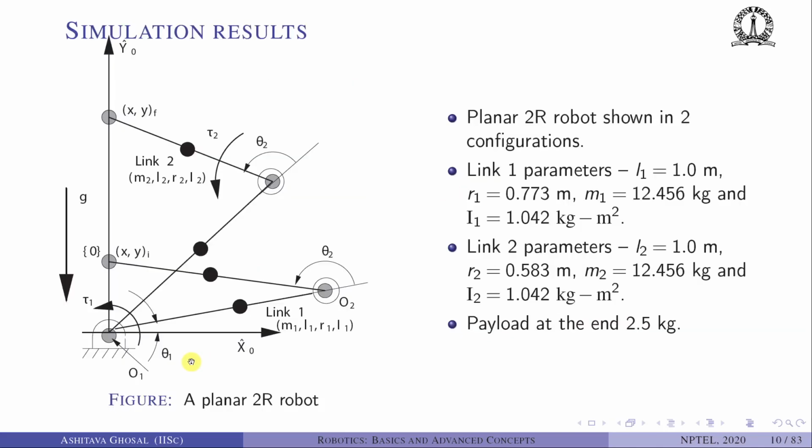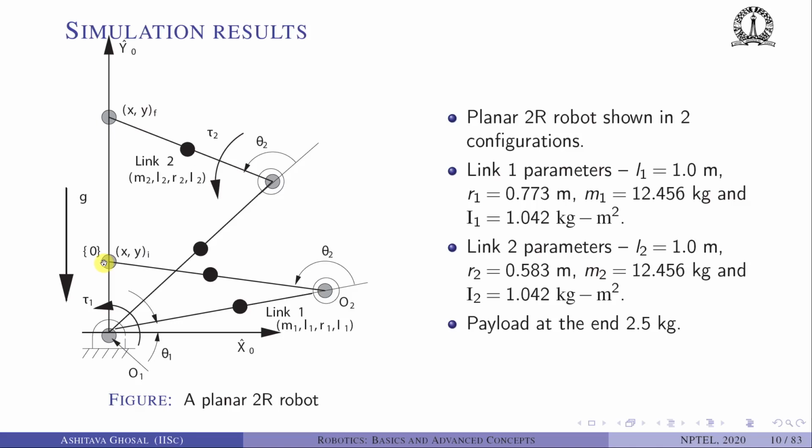So let's start with some simulation results. We have a planar 2R robot shown in these two configurations. Initially it is like this at some xi, yi, and it goes to xf, yf. Again, just like in the previous week, we have this 2R with link parameters M1, L1, R1, and I1, and M2, L2, R2, and I2. There is a torque acting at the first joint. There is a torque acting at the second joint. So we go from xi, yi to xf, yf in some time and come back.